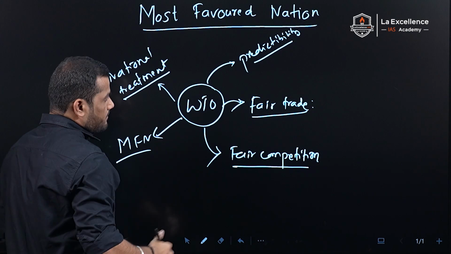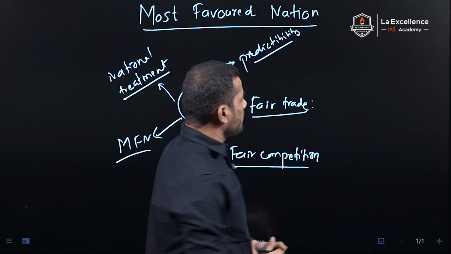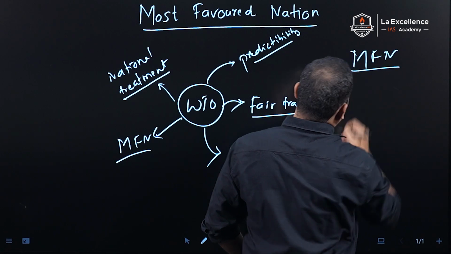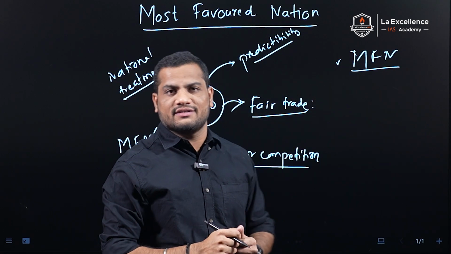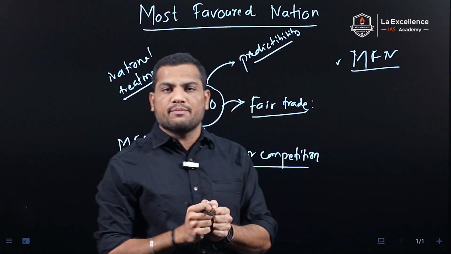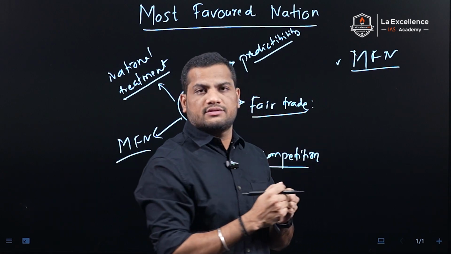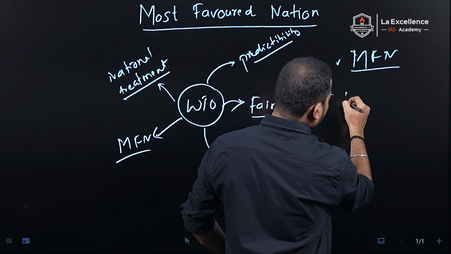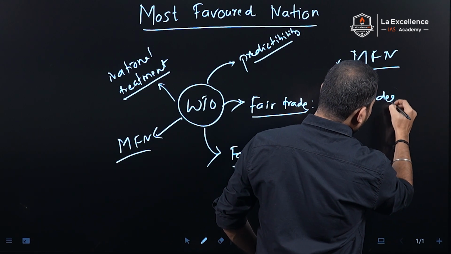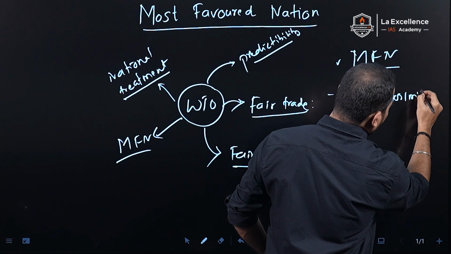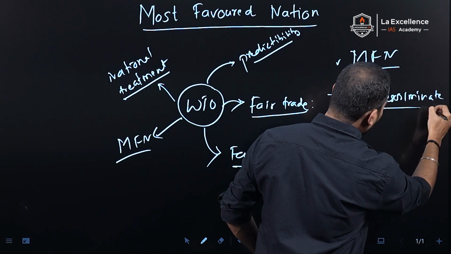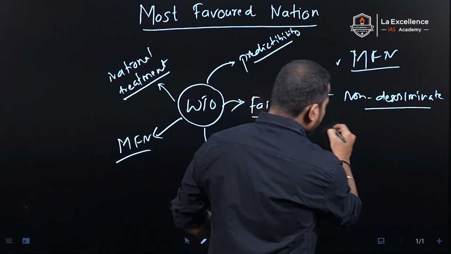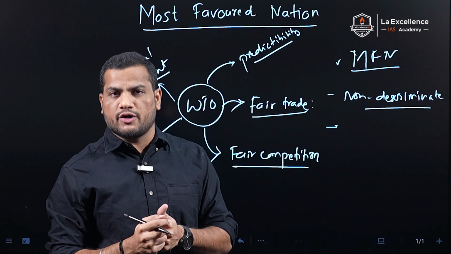But what is most favored nation? It's a reversing concept, it goes against the meaning of the words. We simply assume that most favored nation means we are giving some special treatment to a country, but here most favored nation is nothing but non-discrimination. You should not discriminate against WTO partners, WTO members. This is called most favored nation, meaning you are giving the same special treatment to everyone.